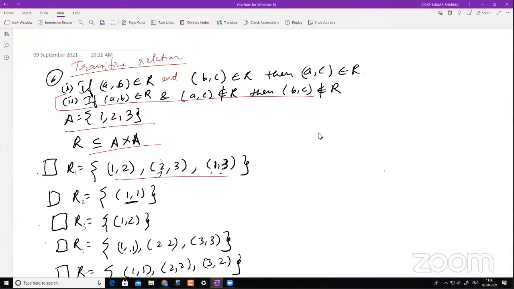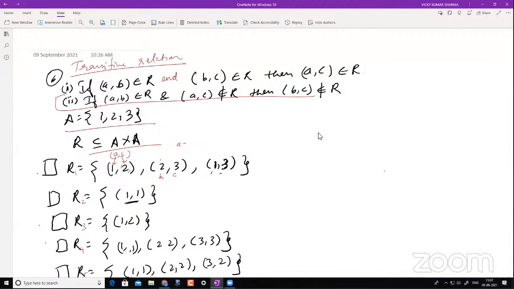Answer is yes. Why? Because this is my A comma B. Do I have B comma C here? So how do we understand what is B comma C? Some of you might have doubt there as well. When we write A comma B, it just indicates my first element is this and this is my other element. Now when I check for B comma C, I have to make sure my B starts with 2. Does this element start with 2? No, so I will not be checking here. Does this element start with 2? Yes. So this becomes my B, and the other element becomes B comma C, so this is my C.